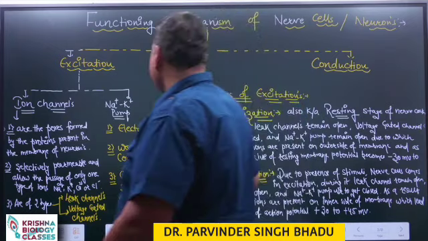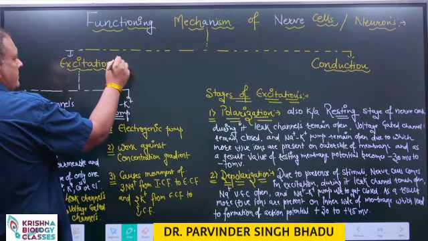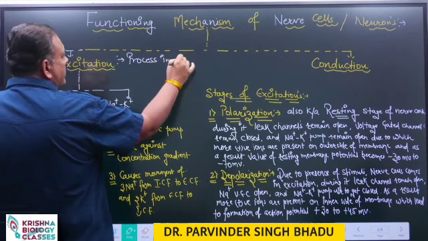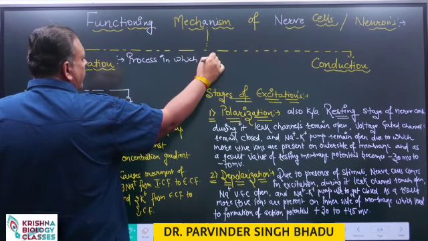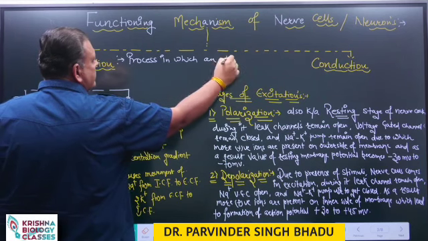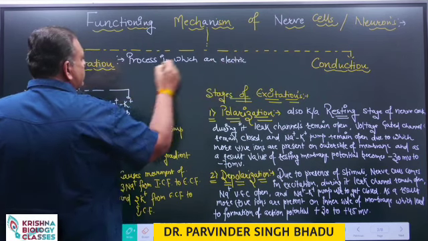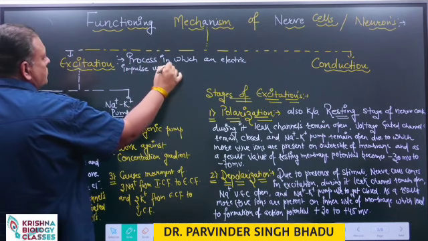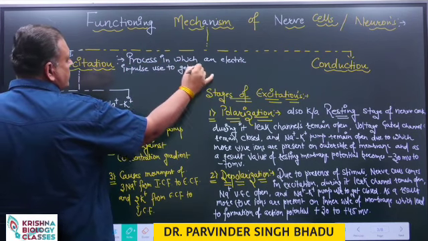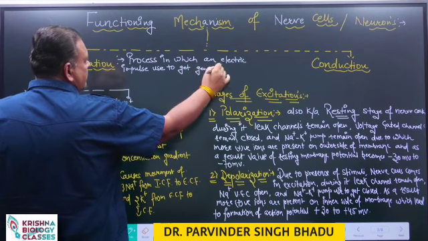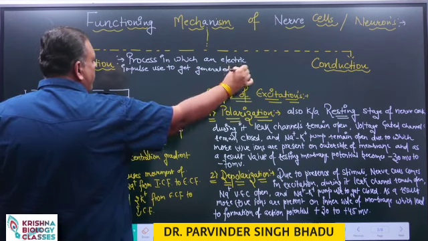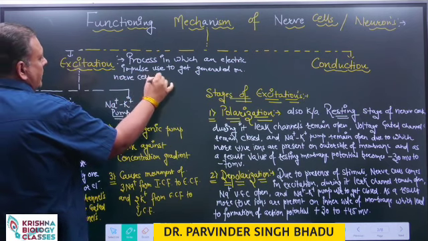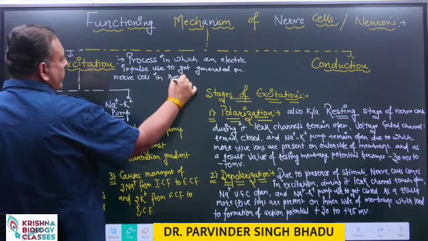In the process of excitation, an electric impulse gets generated on a nerve cell in response to stimuli.